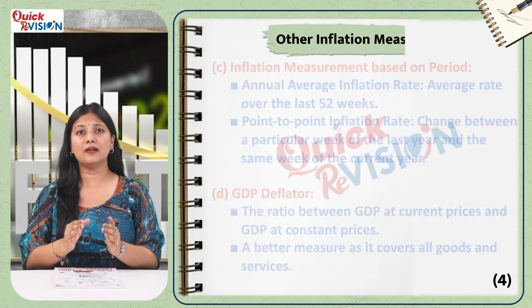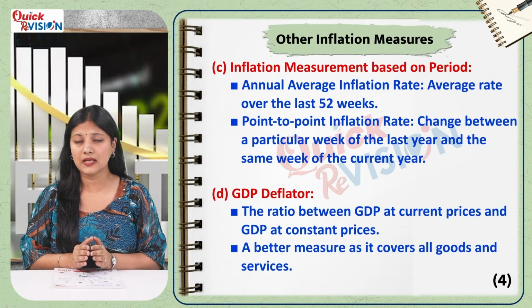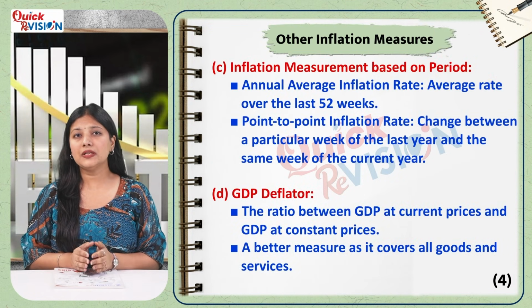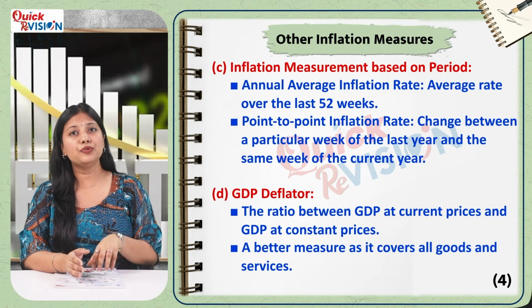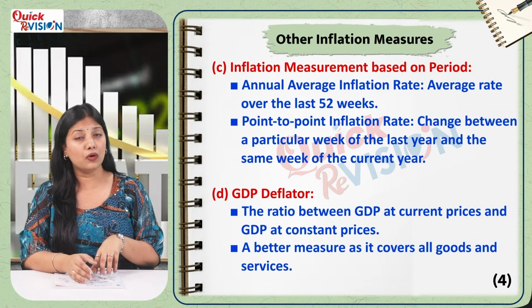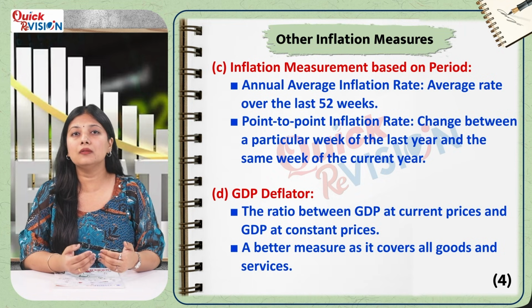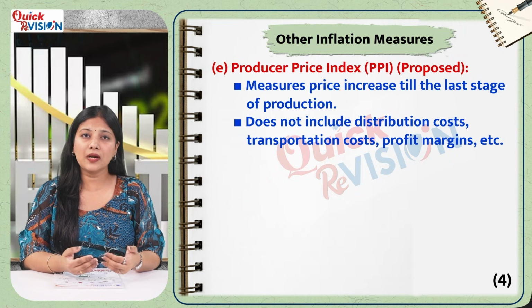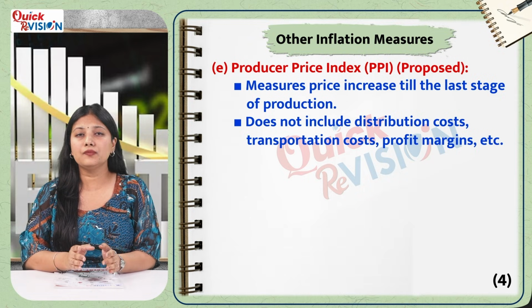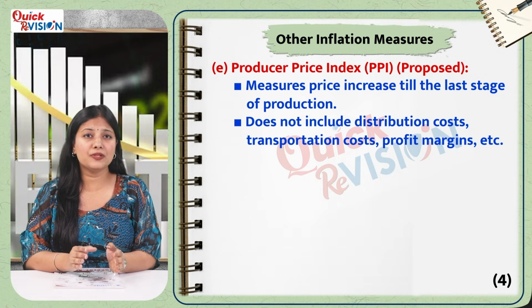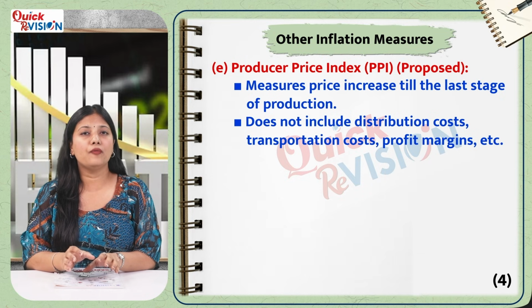Apart from these, there are a few other measures as well. The GDP deflator, for example, is a broad measure that reflects the ratio of GDP at current prices to GDP at constant prices, covering all goods and services produced within the economy. There is also the Producer Price Index, that is PPI, which has been proposed as a better alternative to WPI since it captures price changes at the production stage before adding distribution cost and profit margins.